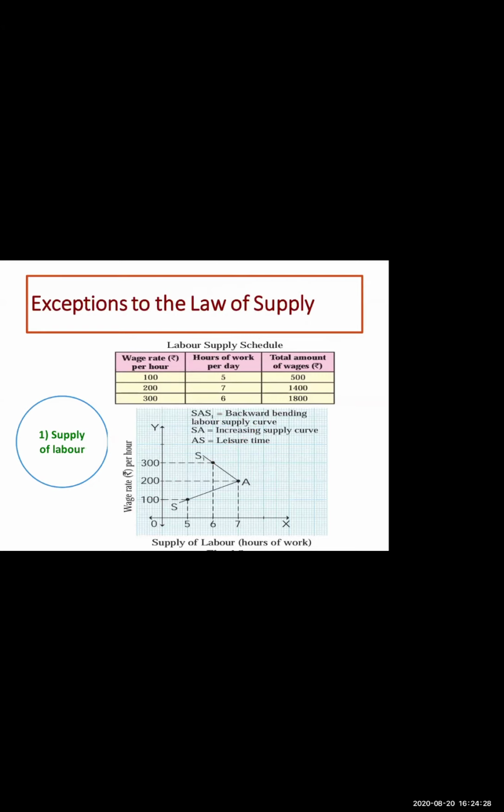Three points we studied. First, when the wage rate increases, our supply of labor increases. With a further increase in wage rate, supply of labor increases, but with a still further increase in wage rate, supply will not increase, it will decrease. The reason is that the worker would prefer leisure to work after being paid a higher wage.